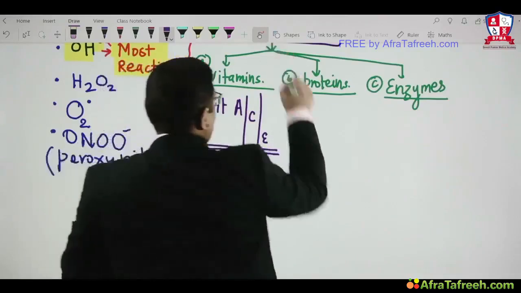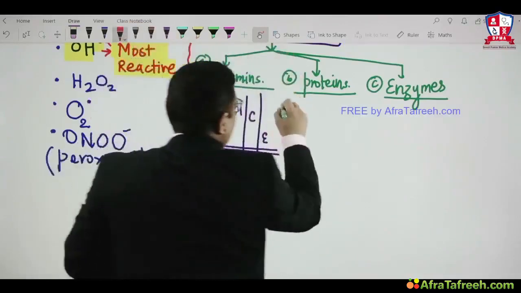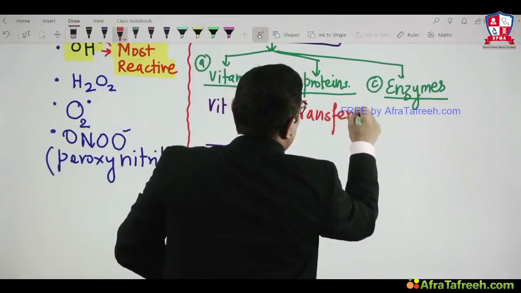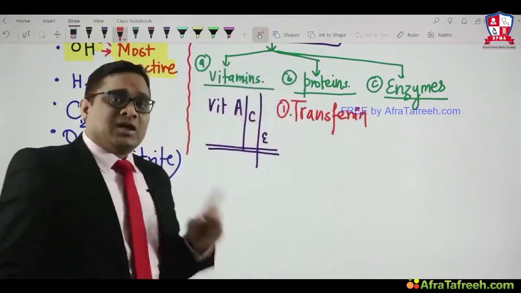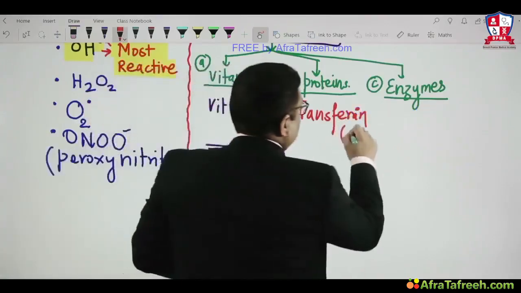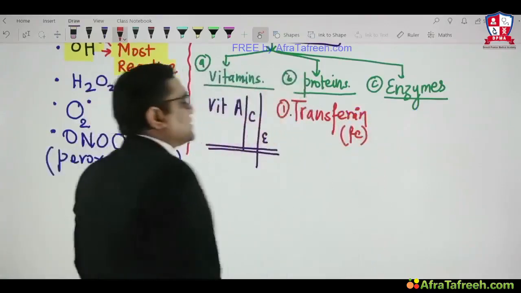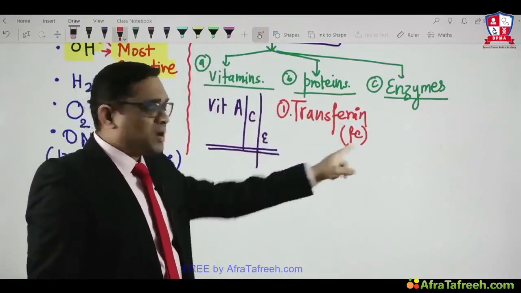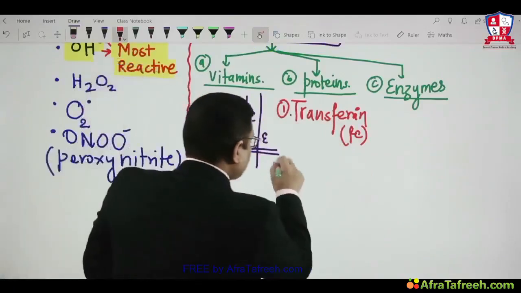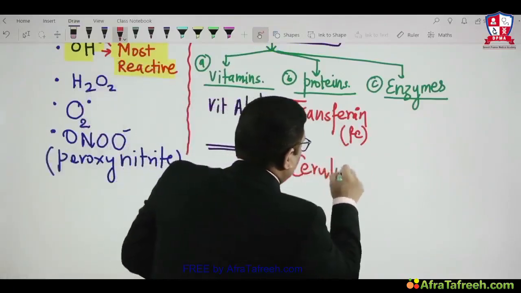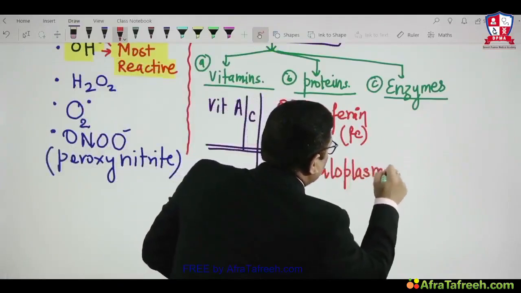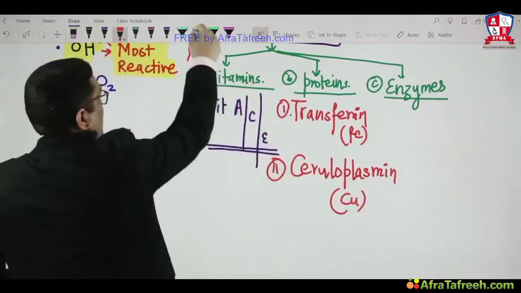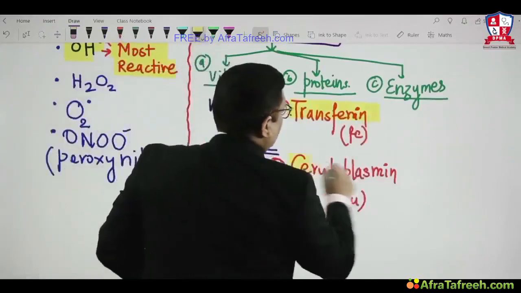The carrier protein for iron is transferrin. So transferrin is a carrier protein which is considered an antioxidant, right? Transferrin will carry iron, so it is an antioxidant. It will prevent damage caused by iron. Transferrin is a carrier protein for iron. Same way, ceruloplasmin. Ceruloplasmin is a carrier protein for copper, and keep these things in your mind.